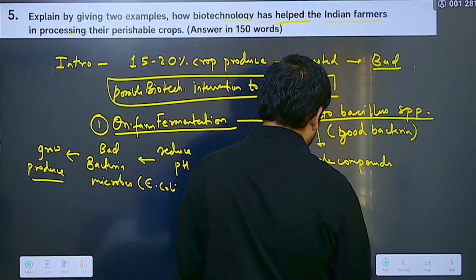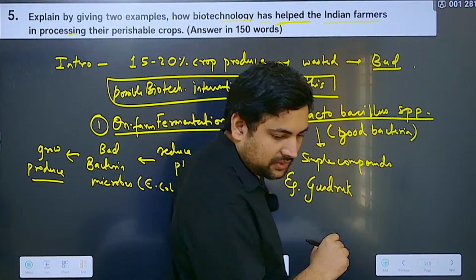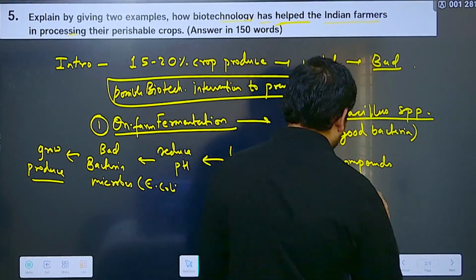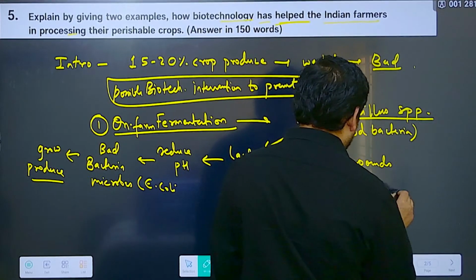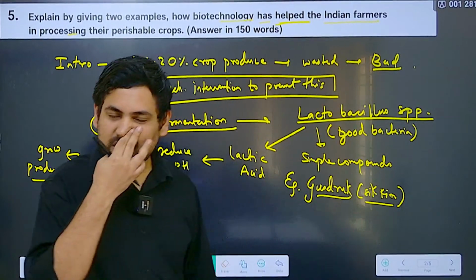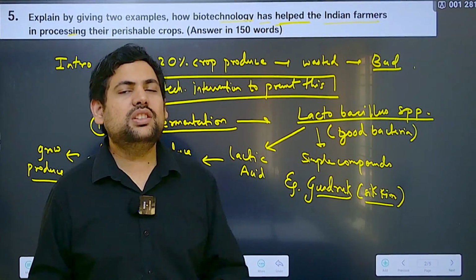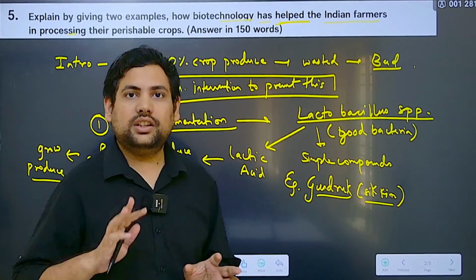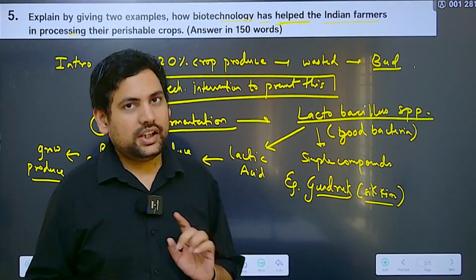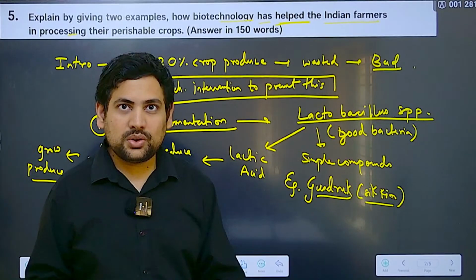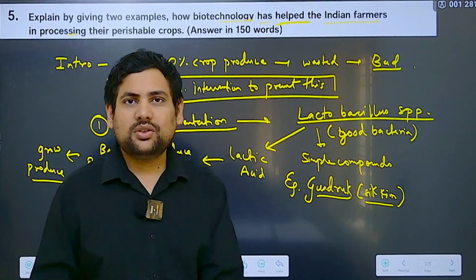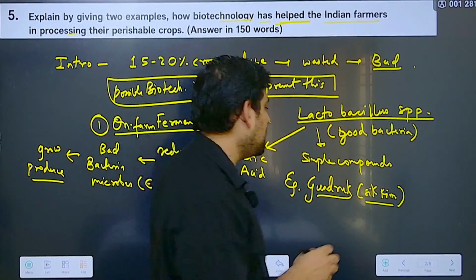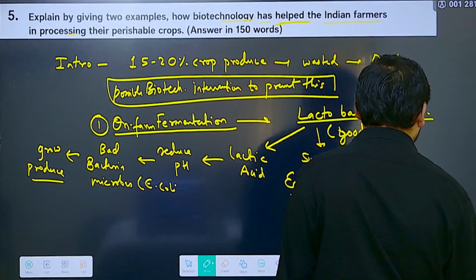there is something known as Kundruk. Okay, this is from Sikkim, and is very famous in the Northeast. What they do is take all their green leafy vegetables, even farm produce, even animal produce, and ferment it, and then they eat fermented food. That is also good for health, and also it saves those, for example, green leafy vegetables have a very short life, but they can stay for a very long duration if you ferment them like this. So this is for green leafy vegetables.